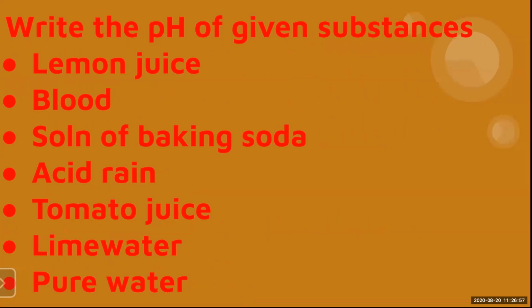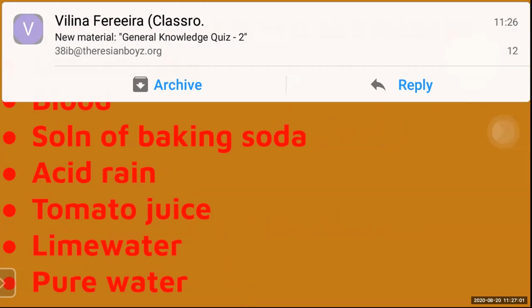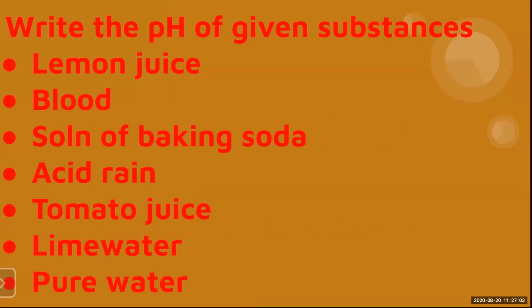In the earlier session, we came through the pH of various substances like lemon juice, blood, solution of baking soda, and many more, which you have in your textbook itself. Since the chapter is now finished, there are questions in your textbook also, but for our evaluation purpose I have taken this. So you have to write down the pH of lemon juice, blood, solution of baking soda, acid rain, tomato juice, lime water, and pure water.